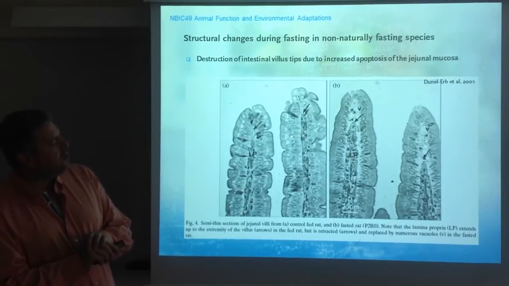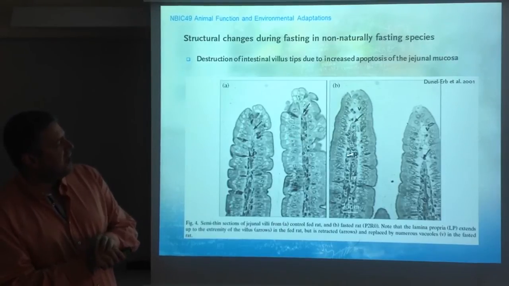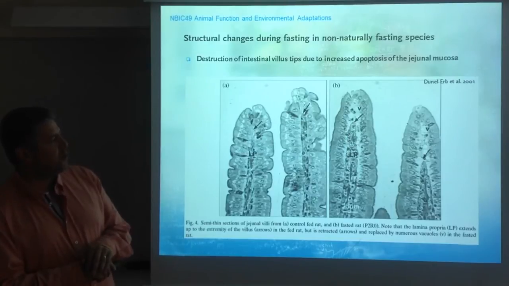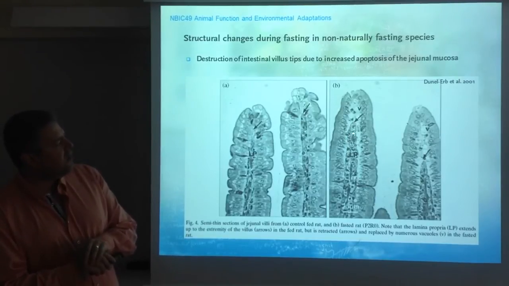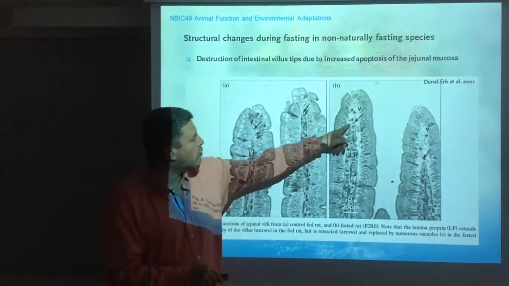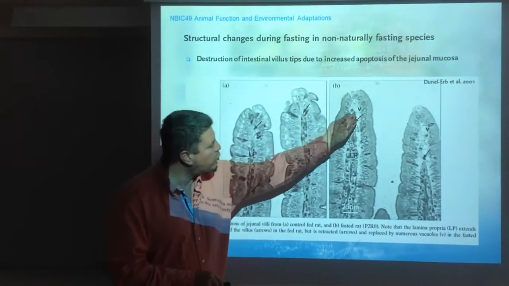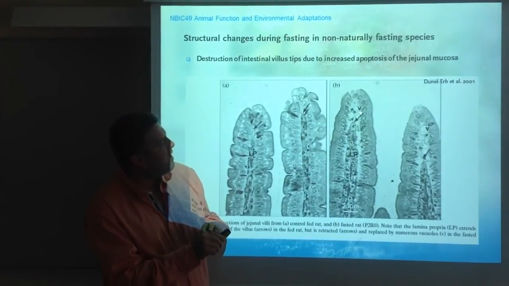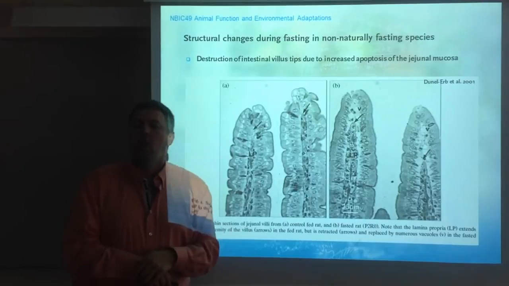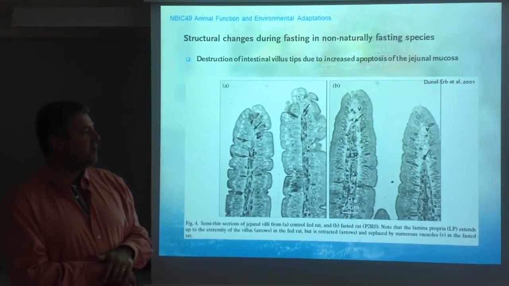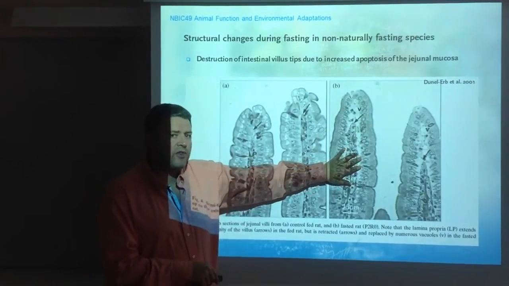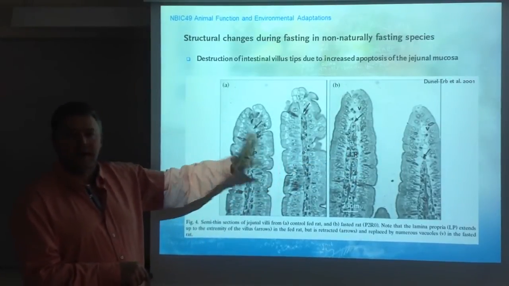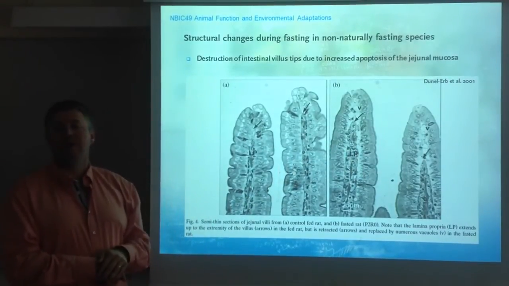What do you notice? What is the main difference between this and this picture here? This picture is in rats that have been fasted for 2 days. What you see is a more loose structure. The lamina propria is retracting. Instead of being close to the tip, it is retracting down. You see that here as well. You see more vacuolization. Vacuolization is a first sign of cell death, of apoptosis. So there is an increased degradation of cells here that you don't see here. That's only after 2 days of fasting in rats.